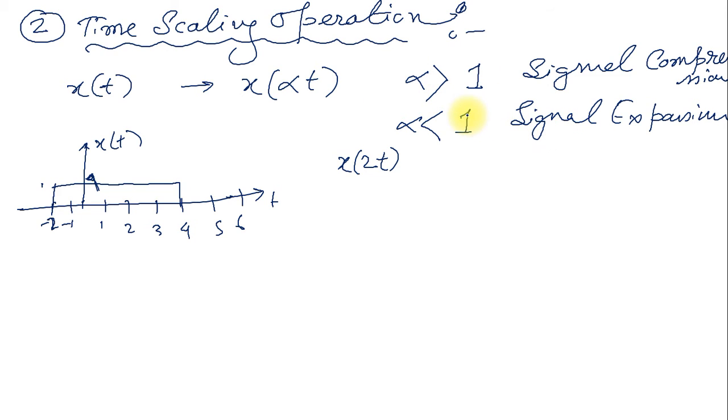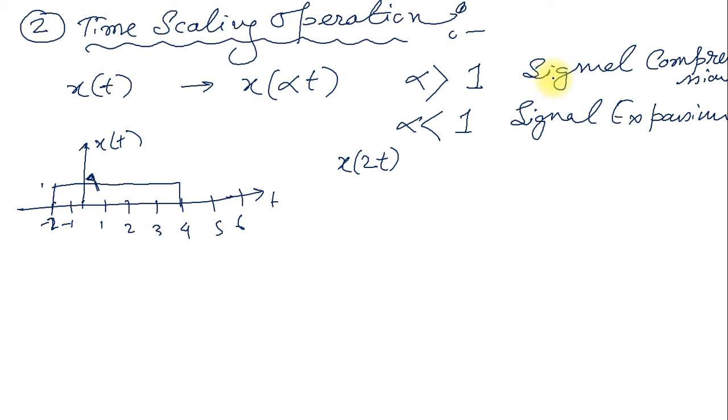From the idea that I have given you, alpha value is greater than 1. What does it basically do? If I have recorded one music of 5 minutes and I want to hear the music within 1 minute, I can listen to the whole music within 1 minute, but the time axis is very fast, 5 times.